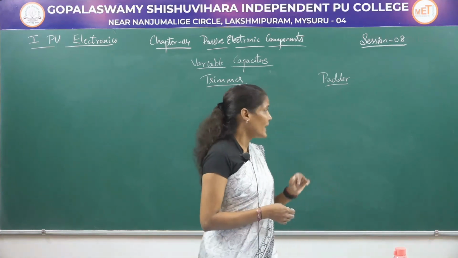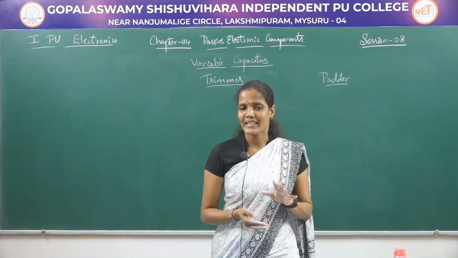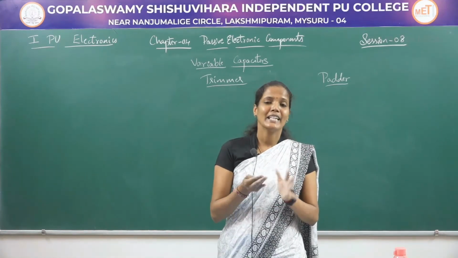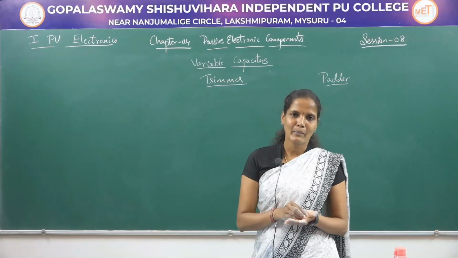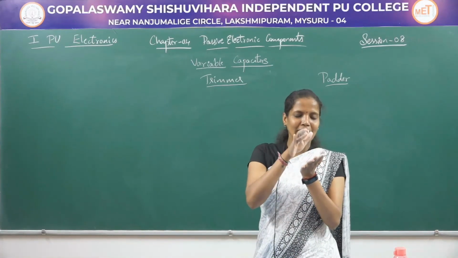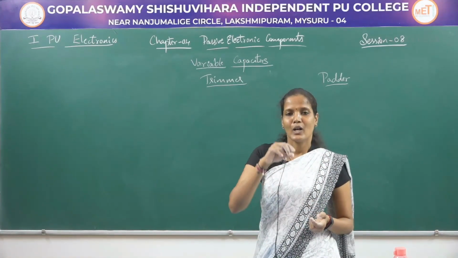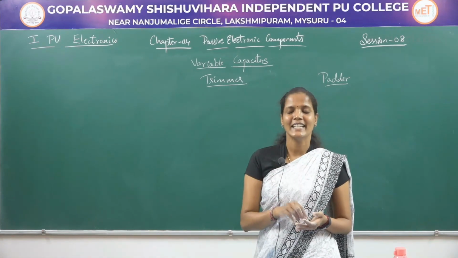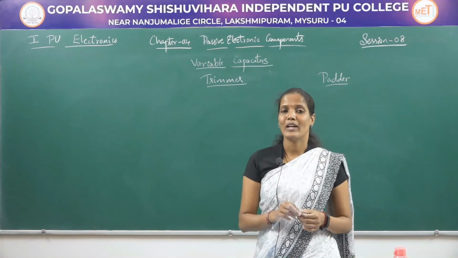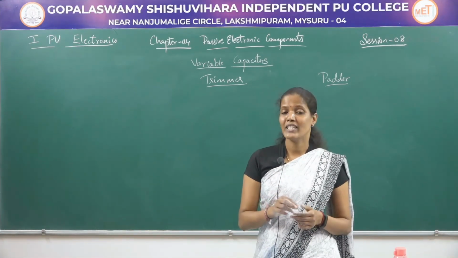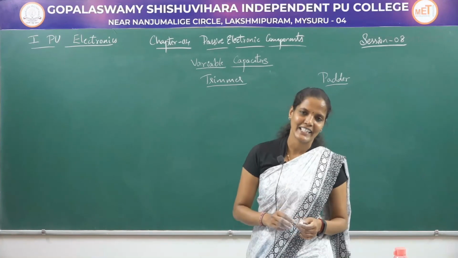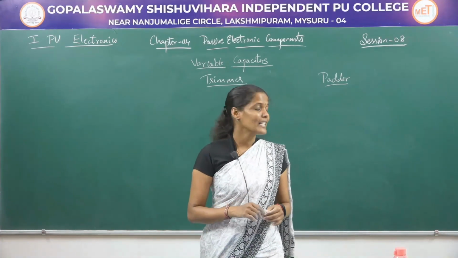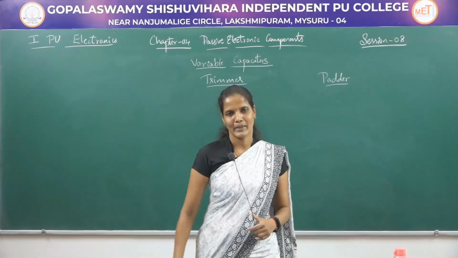Coming to the padder, here also the capacitance value can be varied by changing the distance between the two plates. It consists of two or more plate couples. Again, the distance between these plate couples can be varied with the help of a screw, and by changing the distance between the plates, we can easily change the capacitance value of the capacitor. Even here, mica sheets act as the dielectric medium placed between the two plates. So, these are some of the types of variable capacitors.